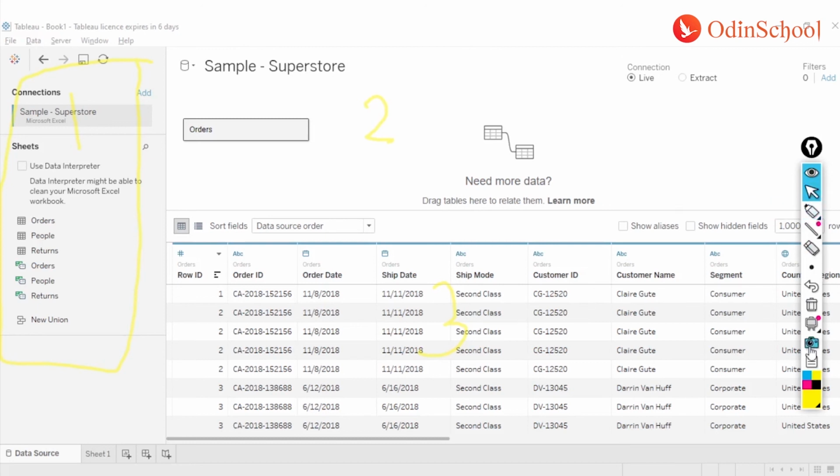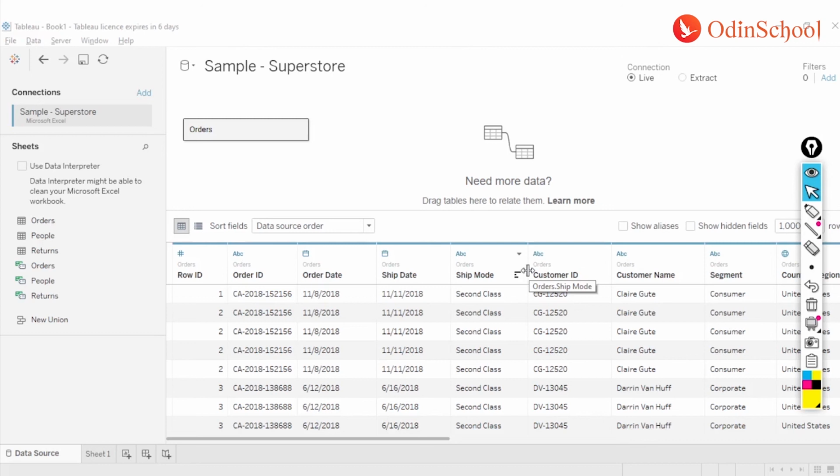Now let's say in my situation over here, I have just one table, but if I have more than one table, I will have a preview over here. This is very helpful when you are not sure how your data looks in your databases. In those situations, I can just drag the table, and I can have a preview over here to understand what the different columns are, what the column type is, how many values it is taking, and so on and so forth.